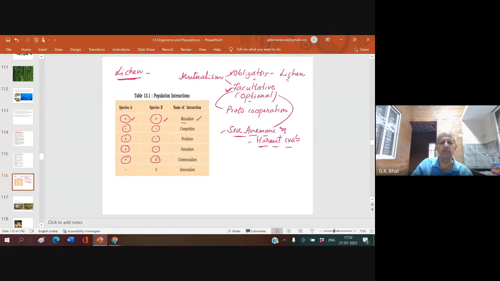And in amensalism, one is harmed and nothing happens to the other. Just like commensalism, nothing happens to the other, but one is harmed. This is a very important table, very important table. You will be asked to write a table showing different types of population interaction. We shall study that now.